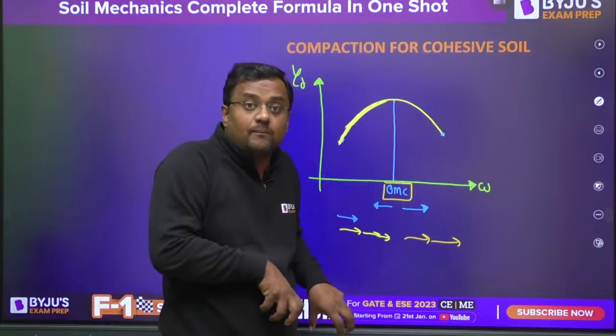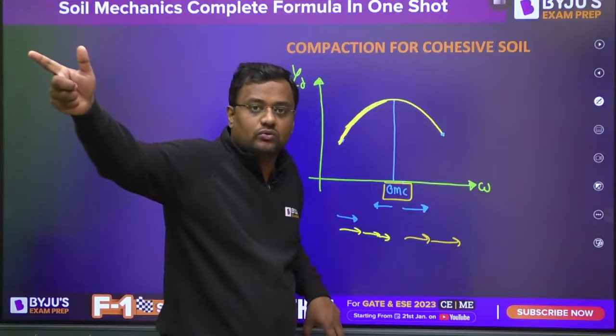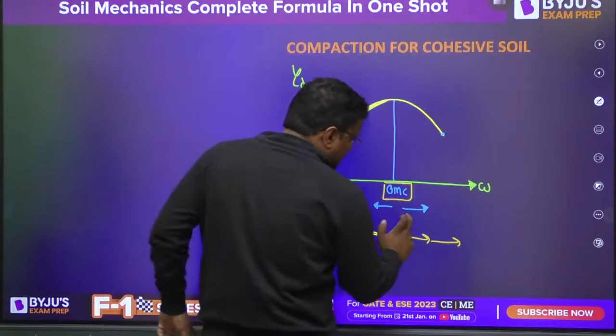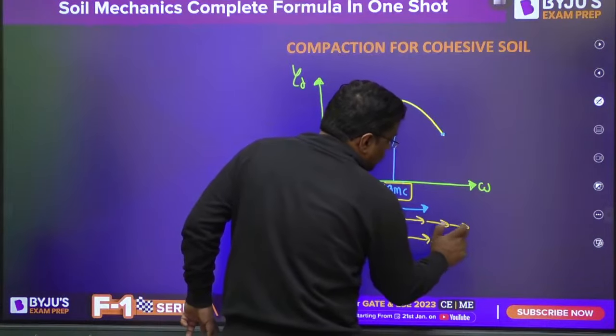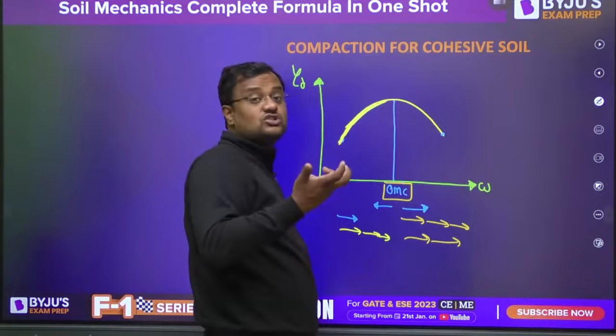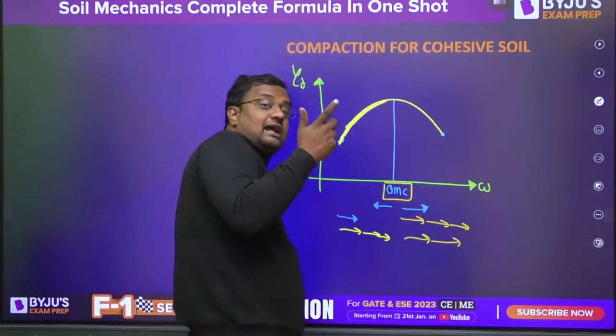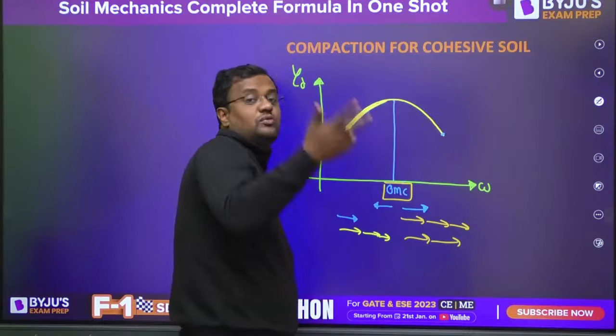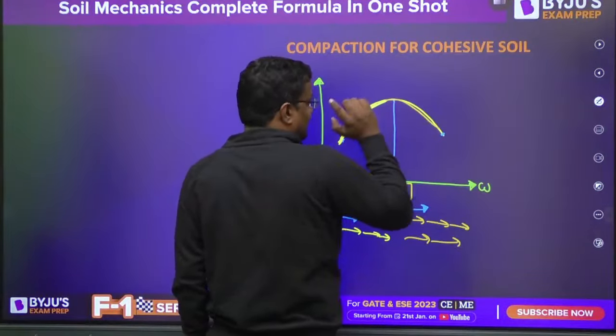And we are doing compaction, not consolidation, so your water will not go out. After a particular time, there is so much water that the lubricant effect is not that helpful, and the negative point is greater, that the volume is increasing. So gamma D will decrease there.